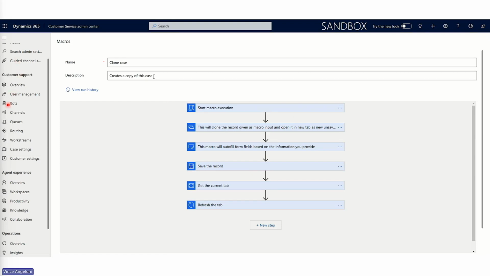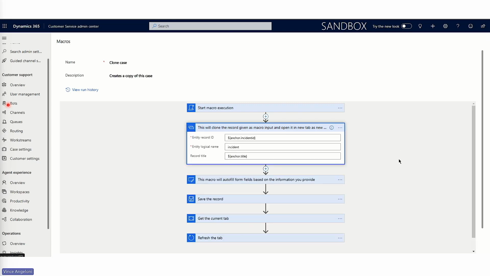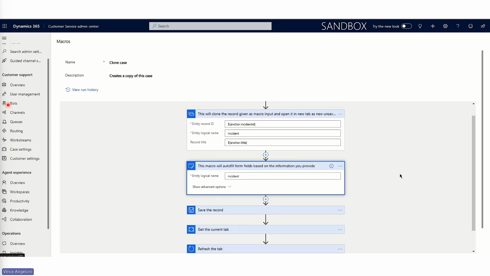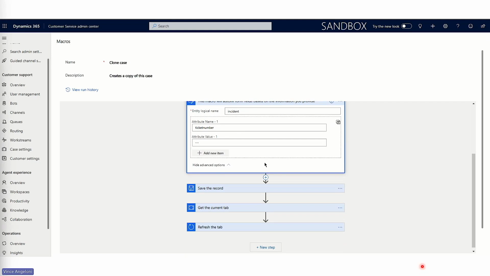Okay, so this creates a copy of the current case. The first step always starts with the macro execution. The second step is to clone the record given a macro input, and it opens up in the new tab. The third step actually autofills all the fields based on the information which has been provided, which in this case is the ticket number.